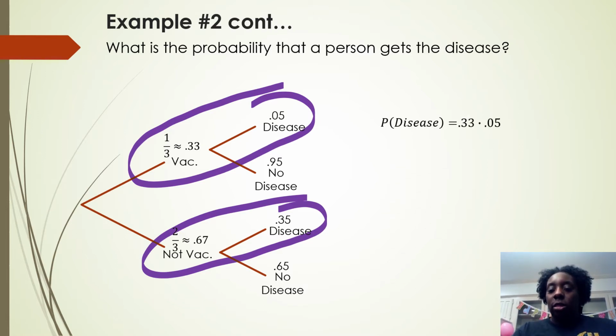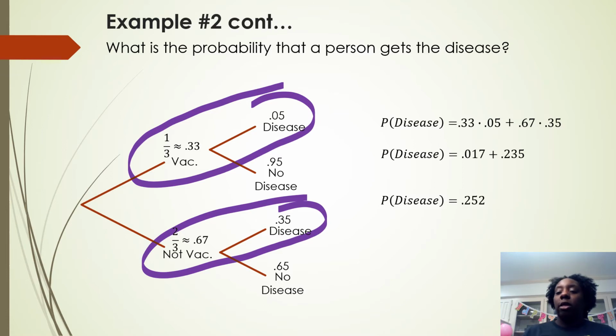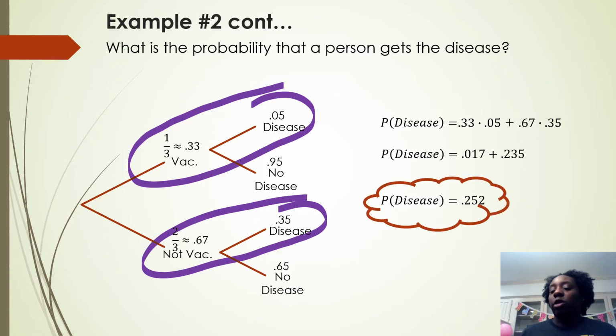So let's look at the math behind that. Probability of getting the disease. That's the first branch. And whenever I cross the branch, I have to multiply the numbers together. So 0.33 times 0.05, plus the disease for the people who are not vaccinated. Well, I have to do 0.67 times 0.35. Once I multiply them out and add them together, the probability of getting the disease is about 25%, no matter what in the population. Just a 25% chance of getting the disease. So that's 0.252.